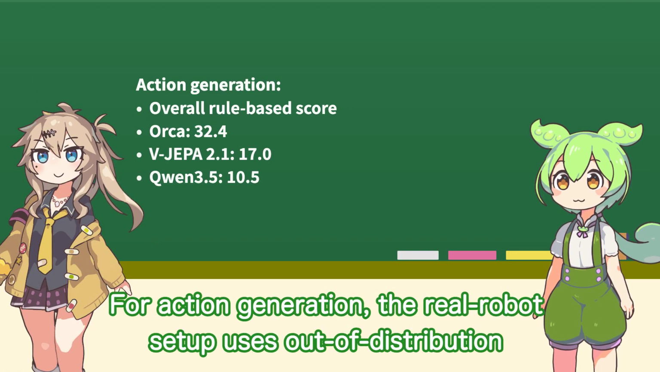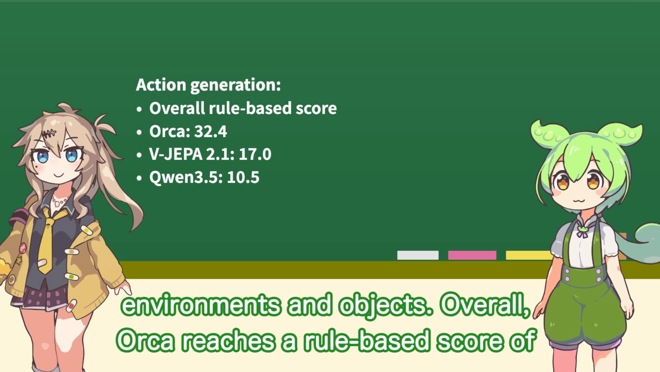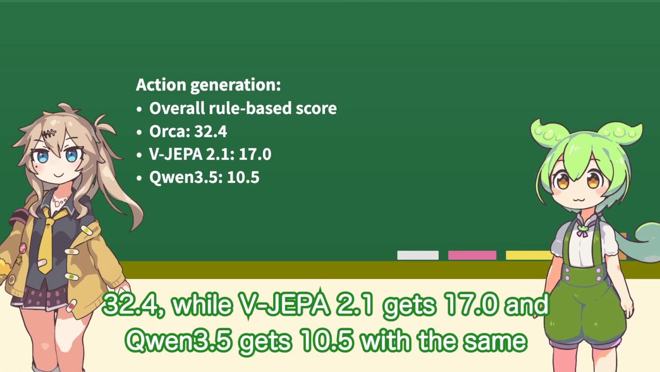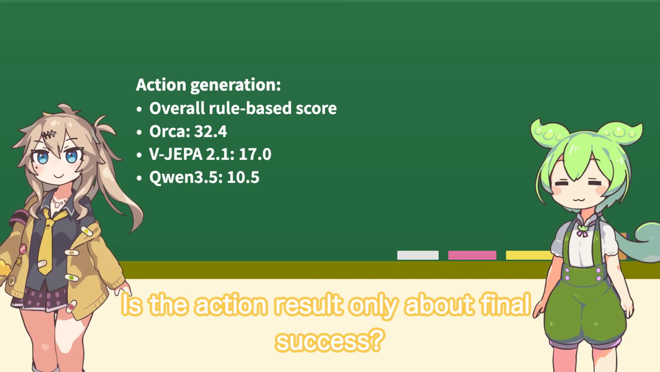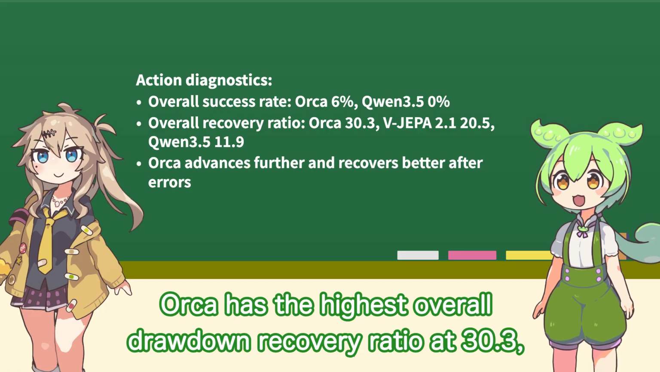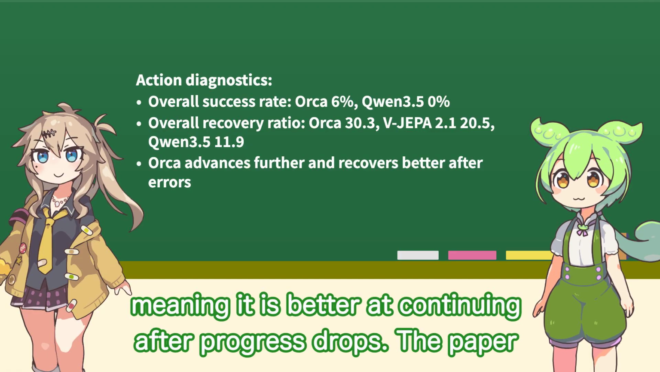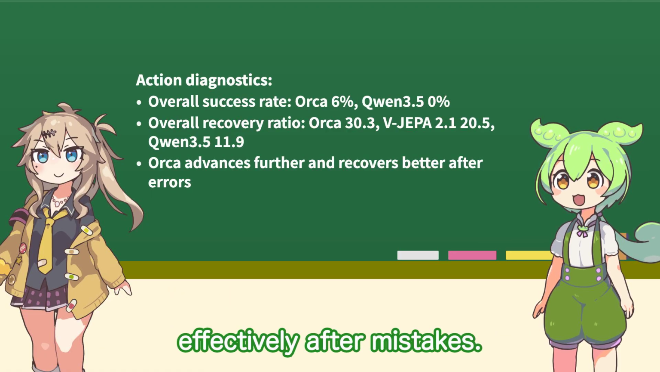For action generation, the real robot setup uses out-of-distribution environments and objects. Overall, Orca reaches a rule-based score of 32.4, while VJEPA 2.1 gets 17 points, and Qwen 3.5 gets 10.5 with the same from-scratch action expert setup. Is the action result only about final success? No, the diagnostics also track intermediate progress and recovery. Orca has the highest overall drawdown recovery ratio at 30.3, meaning it is better at continuing after progress drops. The paper describes it as moving further, getting stuck less often, and recovering more effectively after mistakes.